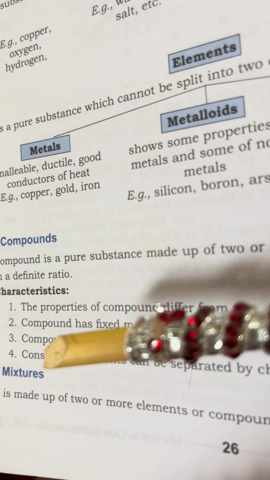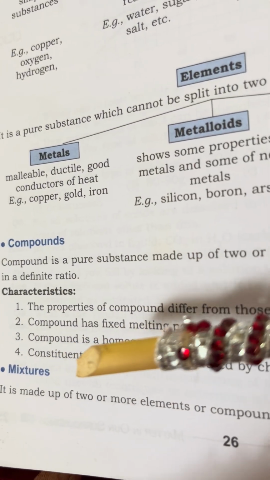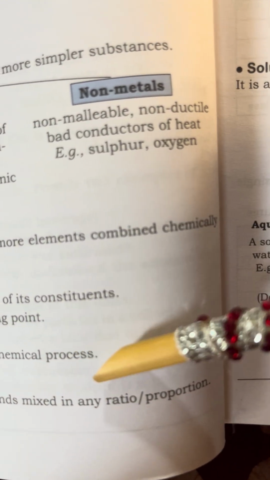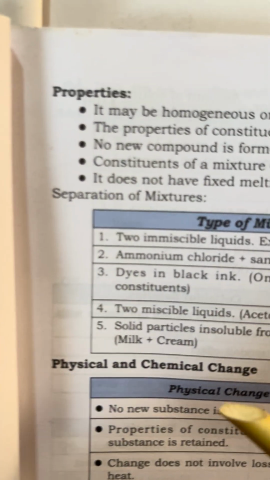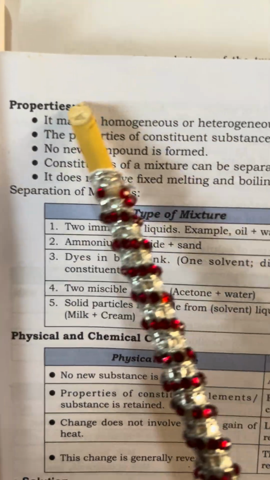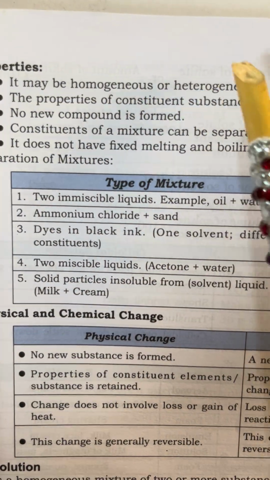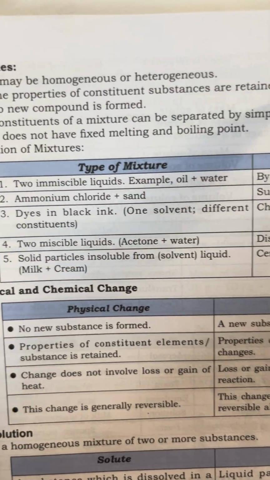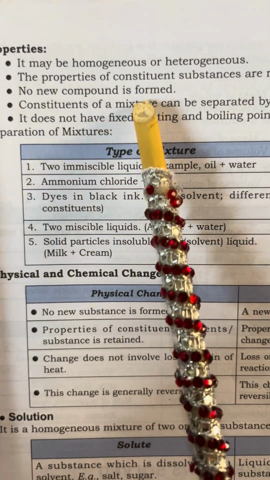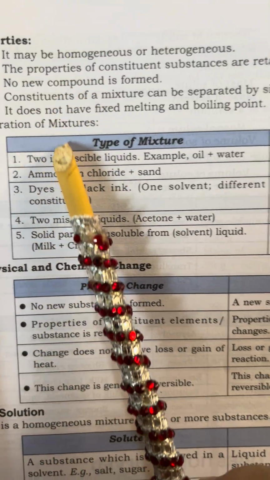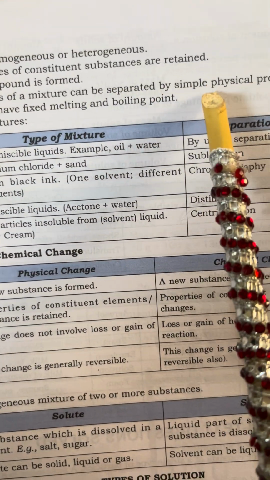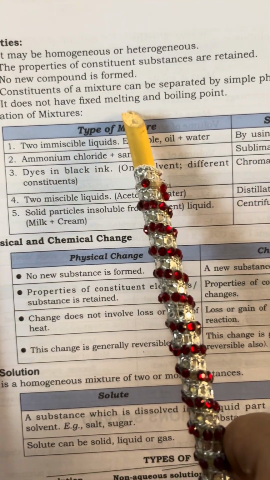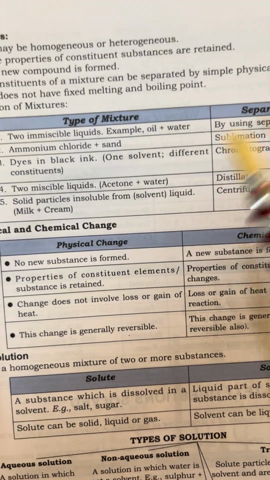Mixture. What is a mixture? It is made up of two or more elements or compounds mixed in any ratio or proportion. What are the properties of a mixture? It may be homogeneous or heterogeneous. The properties of constituent substances are retained. No new compound is formed. Constituents of a mixture can be separated by simple physical processes. It does not have a fixed melting point and boiling point.